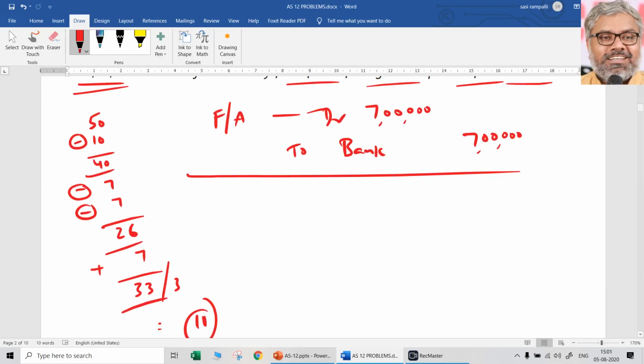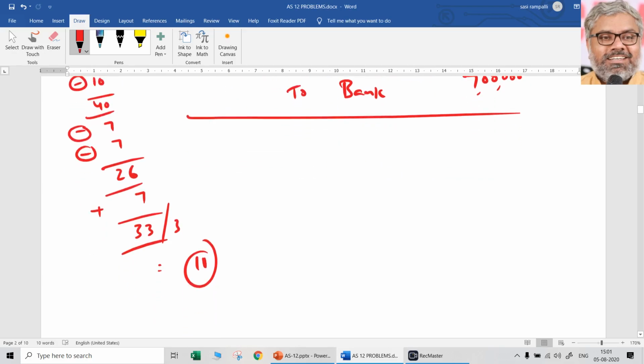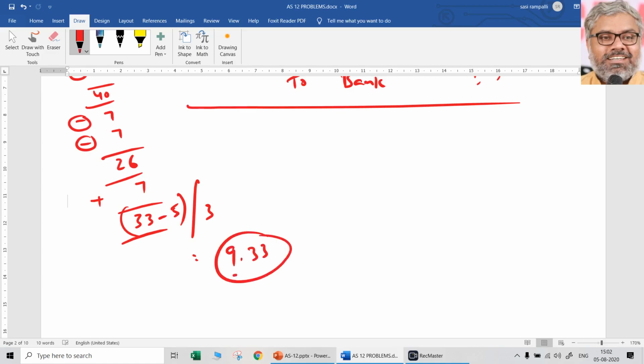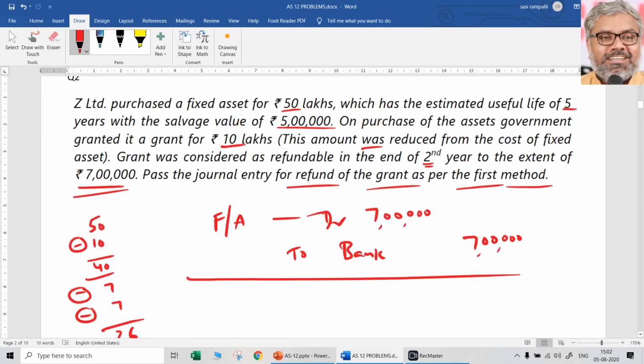How many more years is their life? That is 3 years. Or actually, I think we have to consider the scrap value also, no? So we cannot take 11 lakhs. So 33 is there, okay, fine. 33 minus 5, that divided by 3. How much ever that may be, that will be the depreciation. 9.33 lakhs will be the depreciation for 3 years. 9,33,333 will be the depreciation for the coming 3 years for future period.